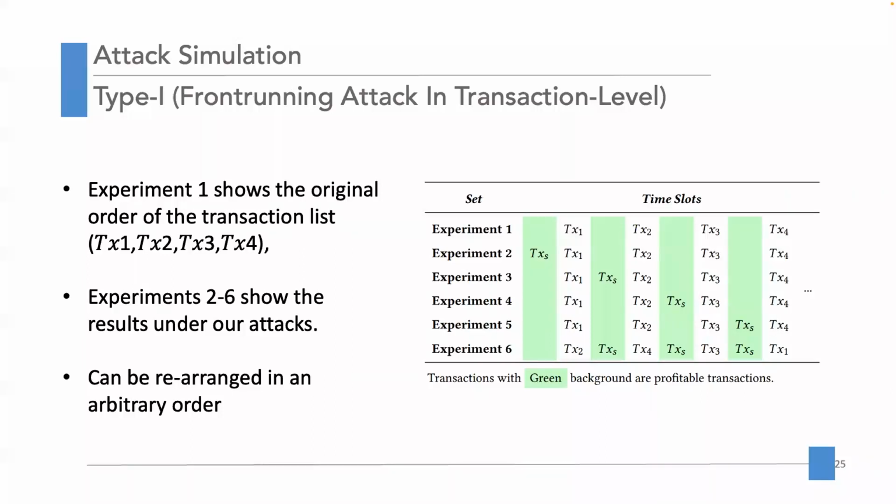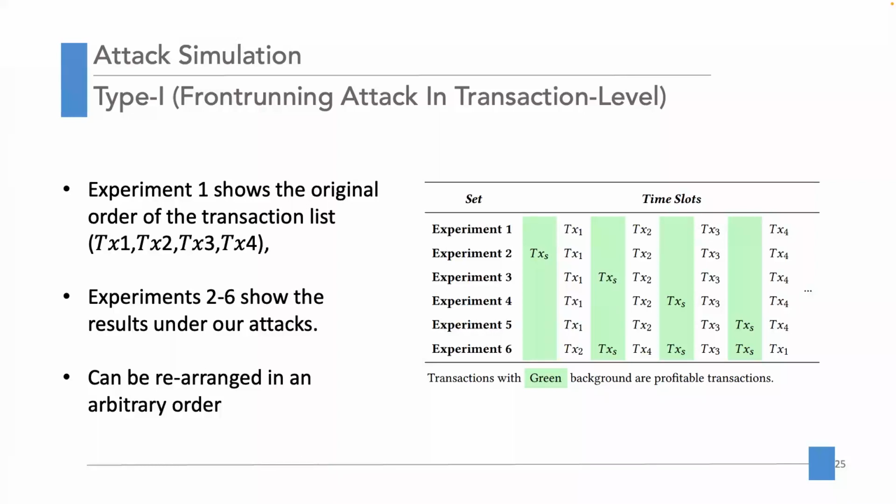We present the experimental results of the attack simulations. The right figure shows the results of the type 1 attack. Experiment 1 shows the original order of the transaction list: transaction 1, transaction 2, transaction 3, and transaction 4. Experiments 2 to 6 show the results under our attacks.